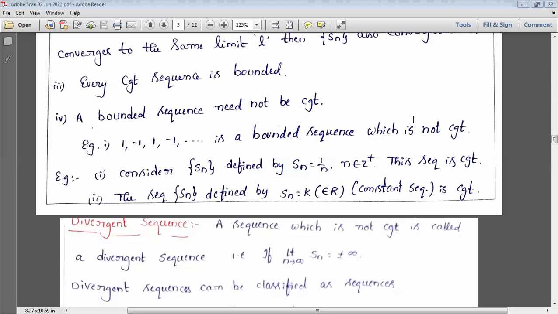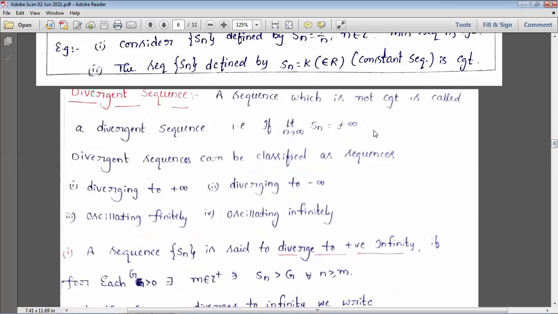So divergent is nothing but here also we have to find the limit, but if we are getting that limit value as positive infinity or negative infinity, based on that we'll say that it is divergent. Suppose I am taking the example limit n tends to infinity of n. So what will we get? Infinity, right? This is simply positive divergent. If it is having minus n, that is minus infinity, then we'll say that there is negative divergent.